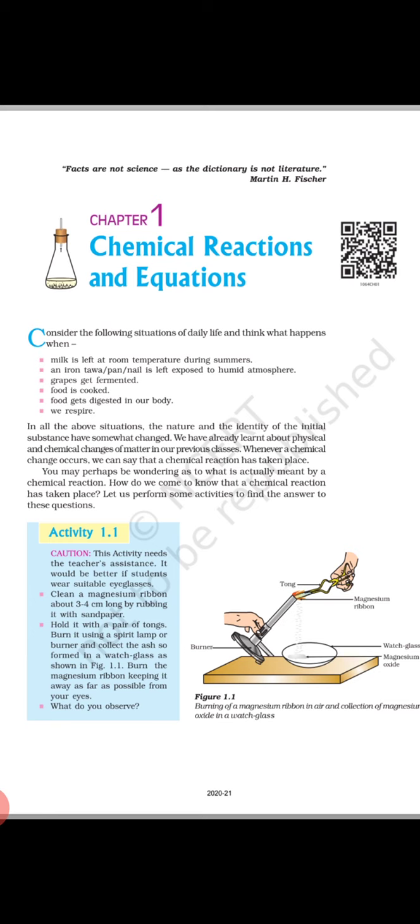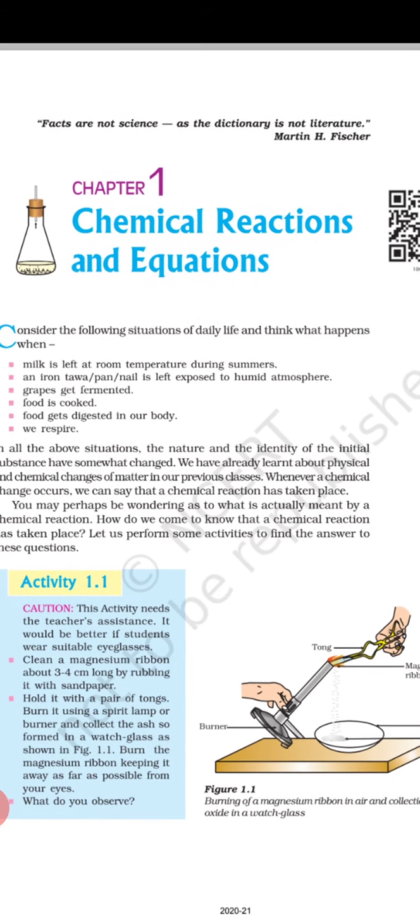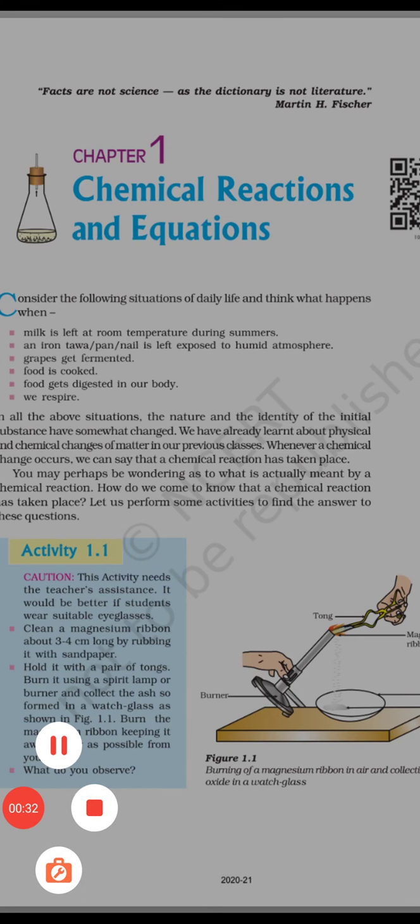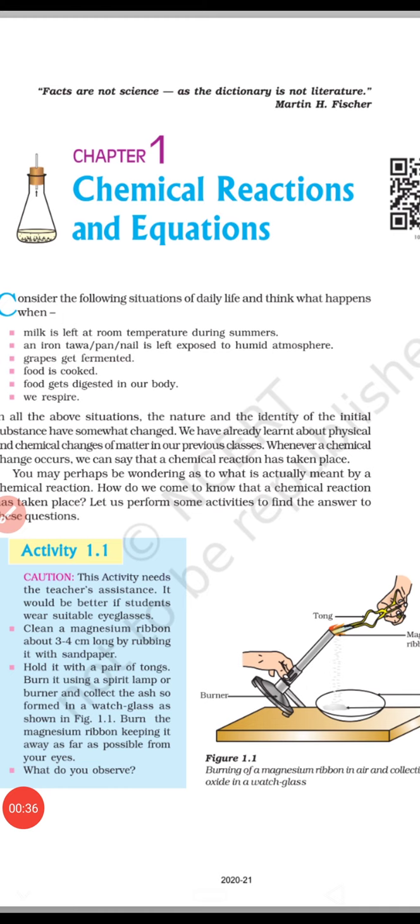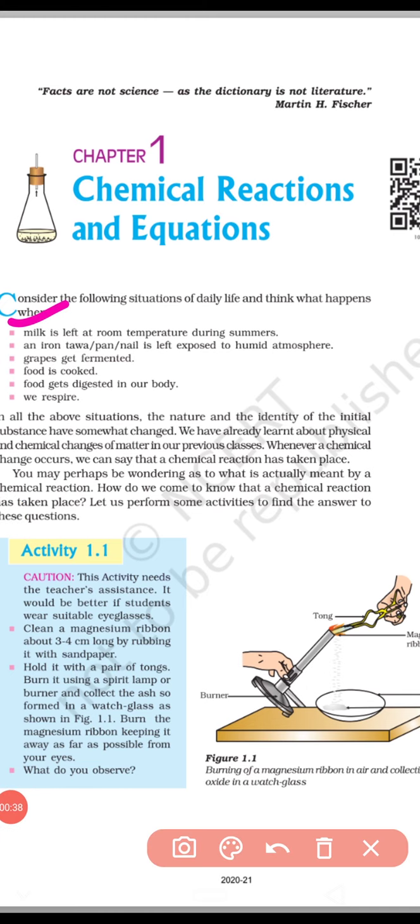Before starting the chapter, I want some answers from you. First point: if milk is left at room temperature during summer, then what will happen? It will get sour. Yes. If an iron nail is exposed to a humid atmosphere, it will get corroded. Grapes get fermented after some time.